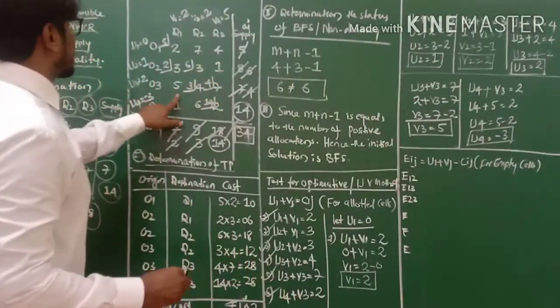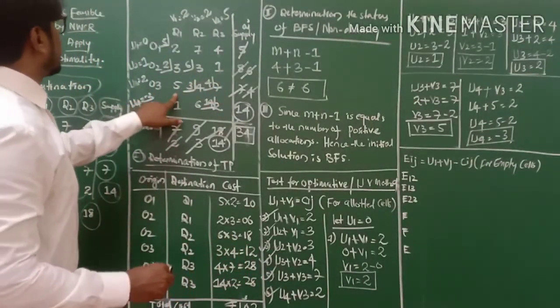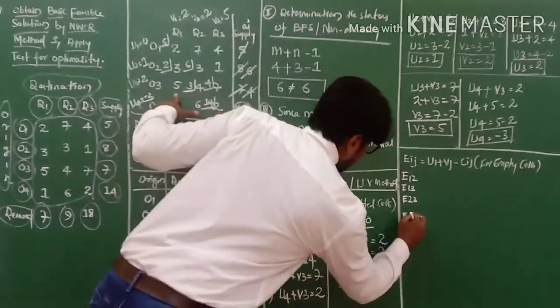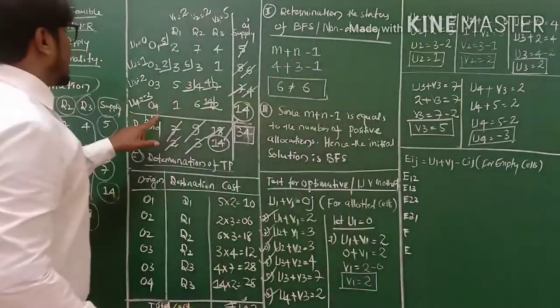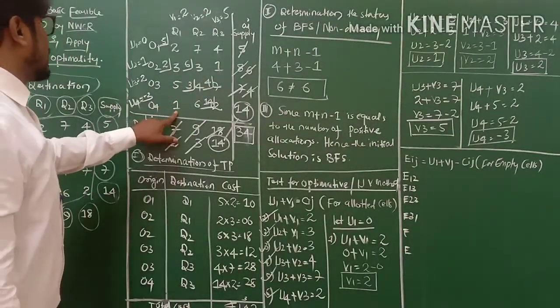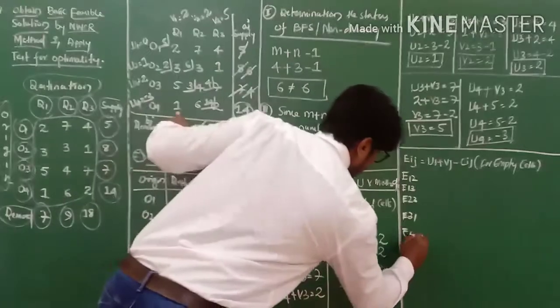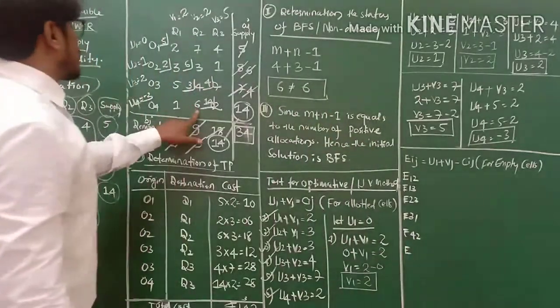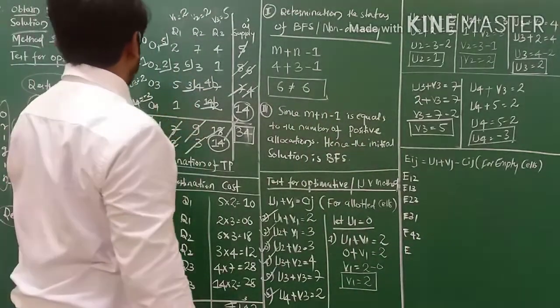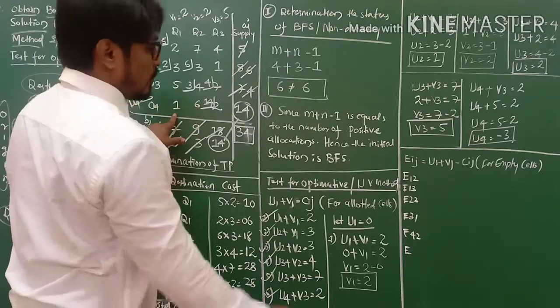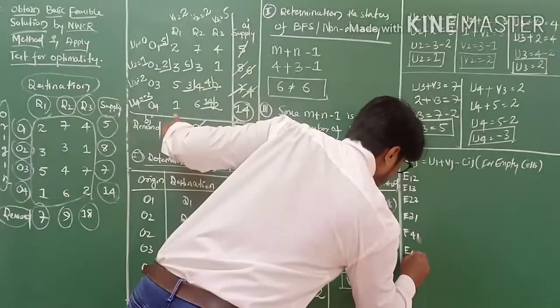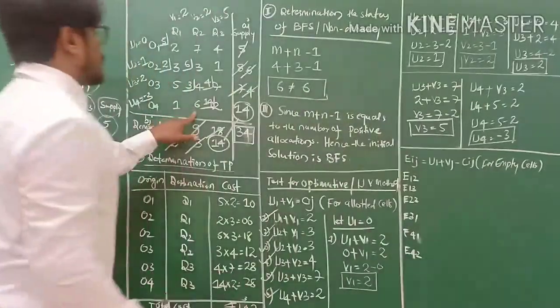The next one is 3 1. And the next one is 4 2. And the last one is E4 1.